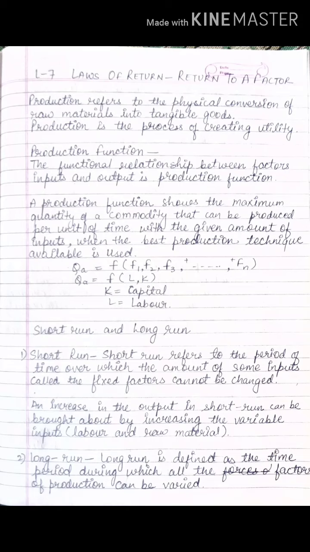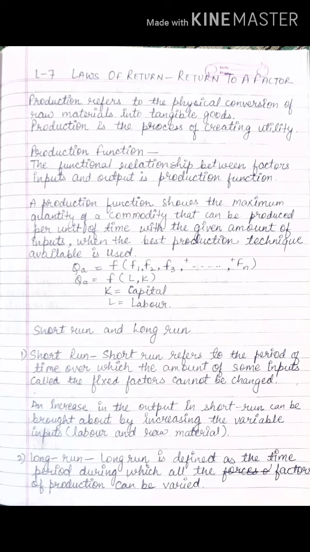Now if we study that in symbolic terms, production is Q equals f of L, K. Here f is the functional relationship with the different inputs which we are putting. We are putting labor and capital. L stands for labor, K stands for capital.